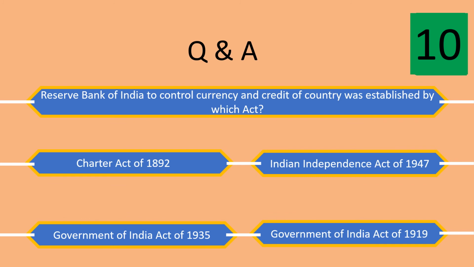Reserve Bank of India to control currency and credit of the country was established by which act? The options are Charter Act of 1892, Indian Independence Act of 1947, Government of India Act of 1935, and the Government of India Act of 1919. The right answer is Government of India Act of 1935.